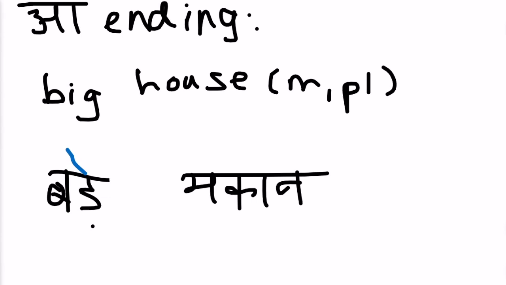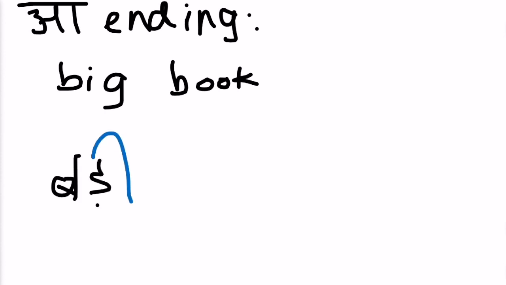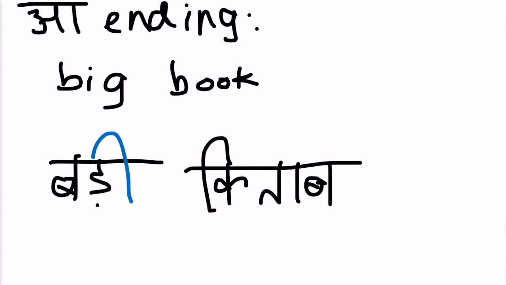Note that makan might not necessarily be implied as plural. However, when you are writing sentences and you're trying to talk about multiple houses, when you want to say big houses, you would say bare makan. Now let's look at a feminine example. With feminine words, let's think of the word kitab. If you were going to say big kitab, you wouldn't say bada kitab. You would say badi kitab. So if you notice, there is the i matra that is added on.